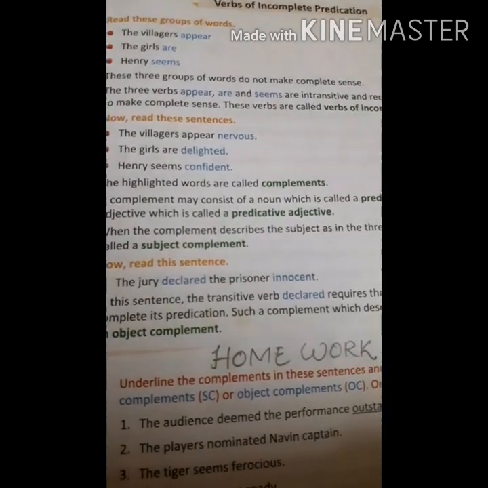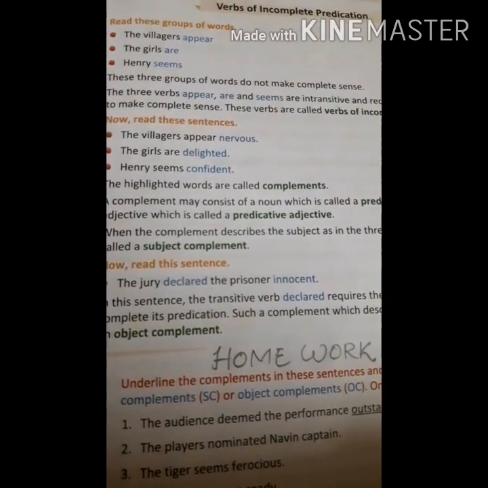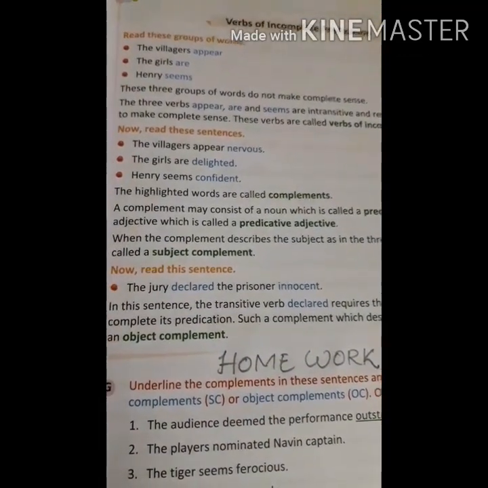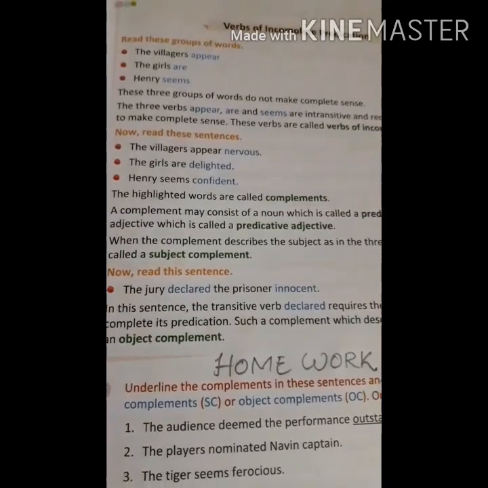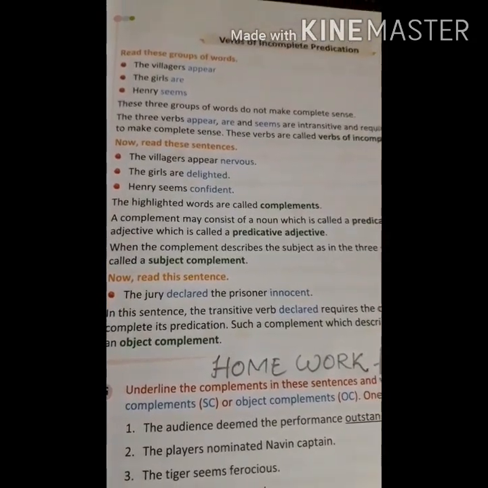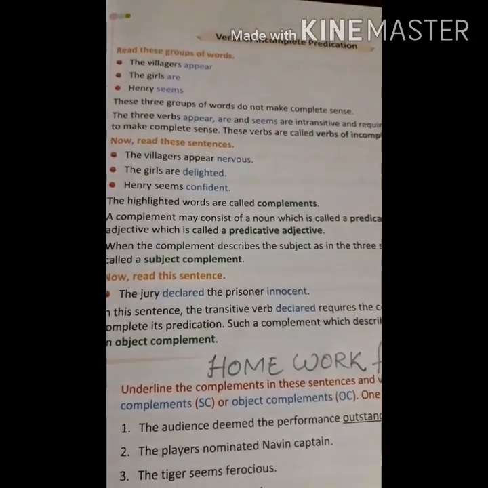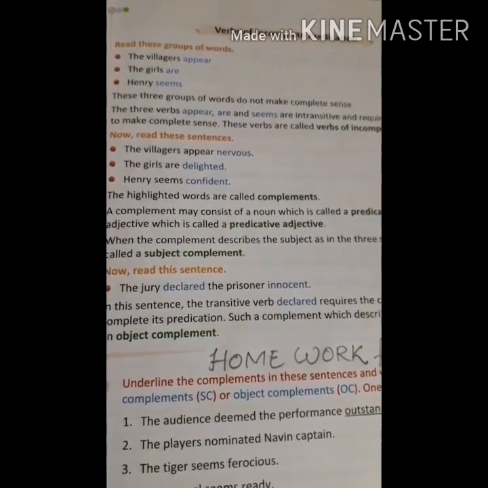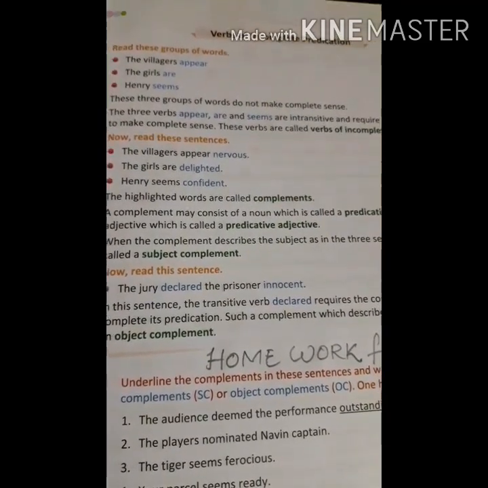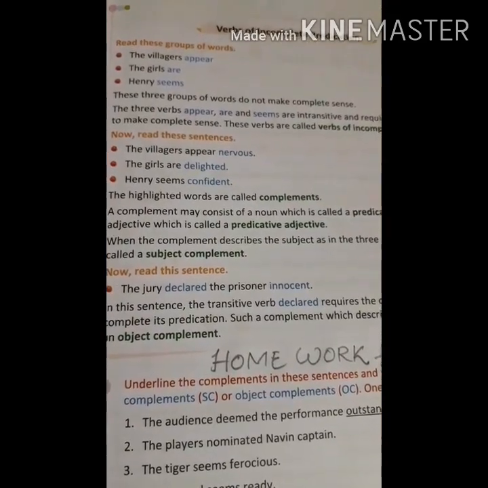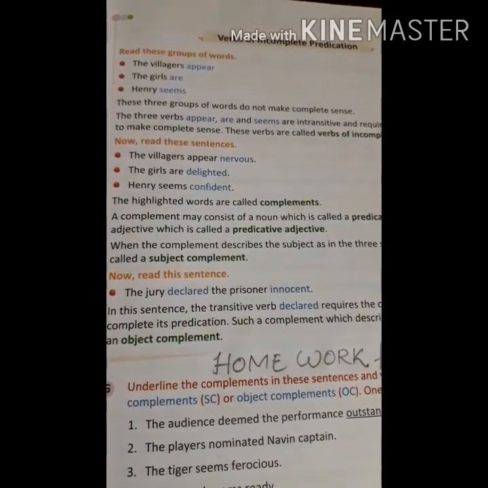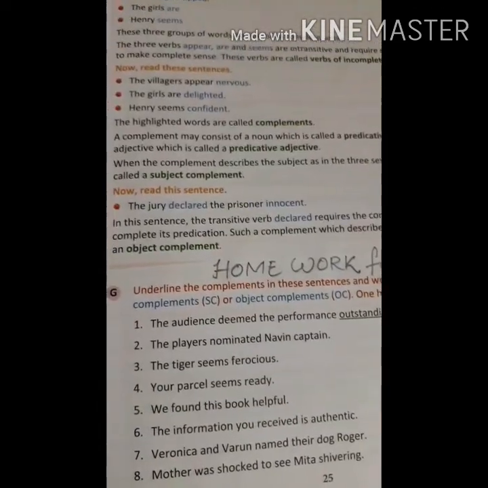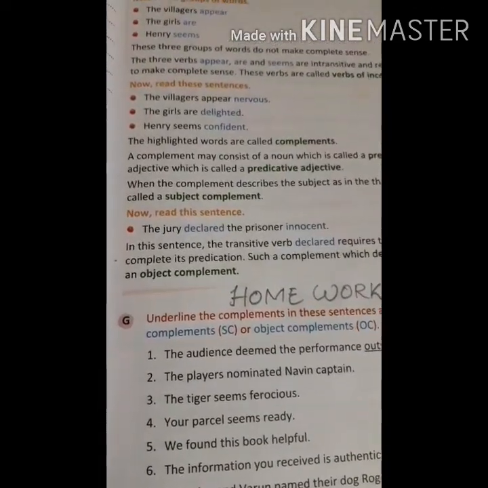So to make it clear, we have to add: the jury declared the prisoner innocent. When the complement is used for an object, because the word innocent is used for the prisoner, here the prisoner is the object and the jury is the subject. So when the complement is used for the object, the prisoner, it will be called an object complement.